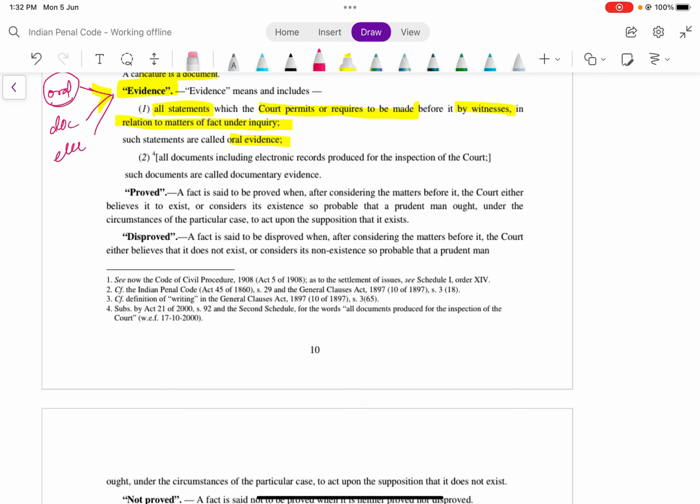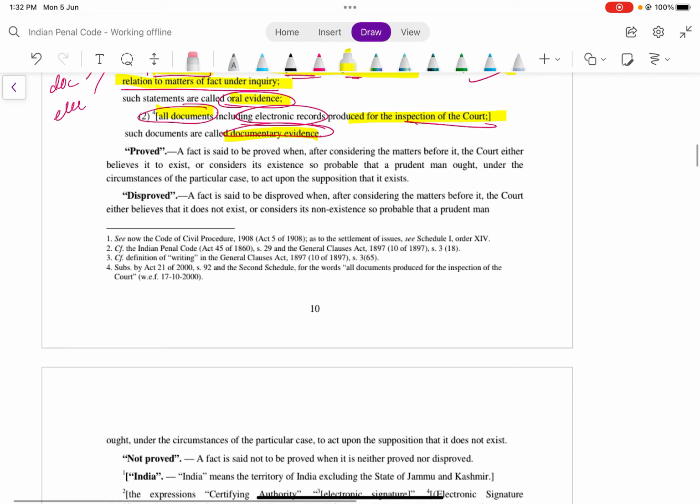So oral evidence is what? All statements which the court permits or requires to be made by the witnesses in relation to the matter of fact. Documentary evidence is all documents, including electronic records, produced for the inspection of the court.